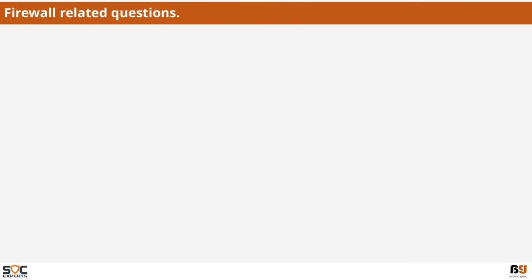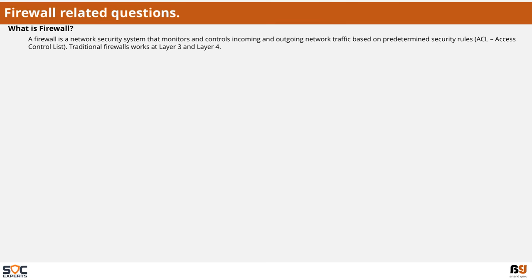Let us look into a few firewall related questions. Like, what is firewall? Firewall is a network security system that monitors and controls incoming and outgoing traffic based on predetermined security rules, called as ACLs. Traditional firewalls work at layer 3 and layer 4.